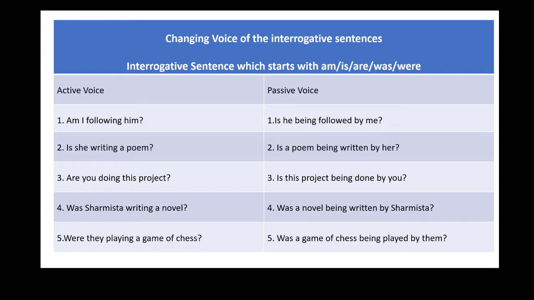The structure of interrogative sentence is helping verb plus subject plus verb plus object plus question mark.